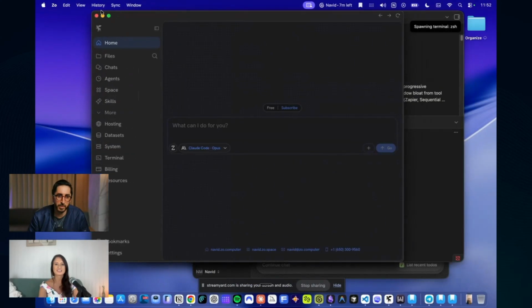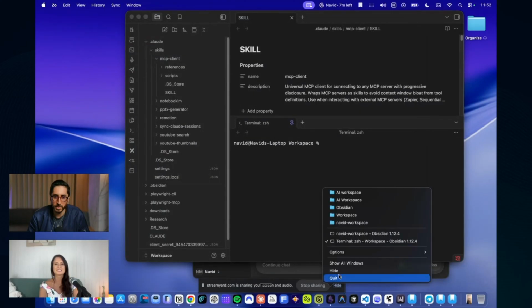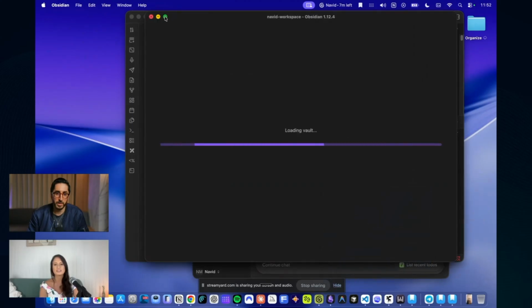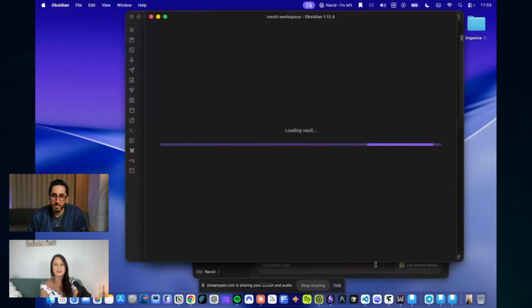This is my correct workspace. Let me remove this. This is my old workspace. Let me see if this is the right one. Yeah, here we go. So this one is the correct one. So Obsidian is a tool like a note taker, basically similar to Notion, but it should load here, hopefully, if it's working. Maybe not. And sometimes it's slow.